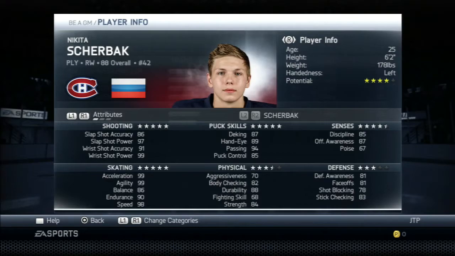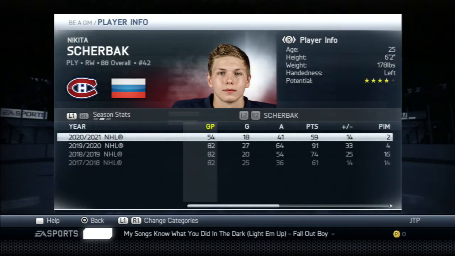Puck skills, 87 deking, 89 hand-eye, 94 passing. He has an amazing skating category. Senses, he's 87 offensive awareness. His poise isn't the greatest, but that's not too bad. Defensively, he's not the greatest, but we're not getting him for his defense.